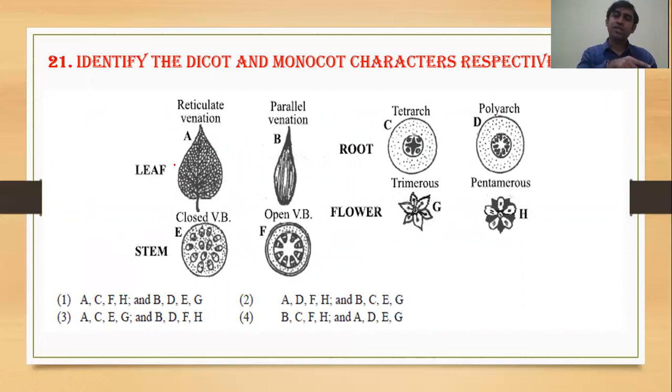Then if we see about the stem, in monocot it is unbranched. In case of dicot, it is branched. So these are the differences. So based on this, we can figure it out. This here is tetrarch and polyarch. This is also given. Trimerous, pentamerous. We know in case of dicotyledonous plant, the petals are 5. That is pentamerous. And in case of monocot, it is tri or tetramerous. So correct answer of this question number 21 is this one.